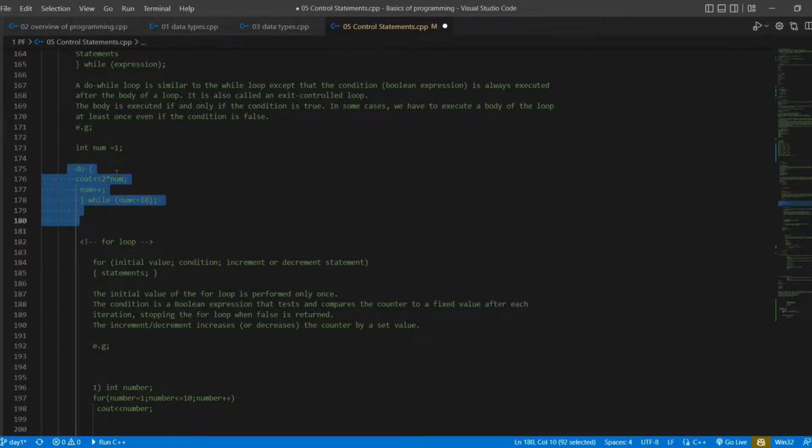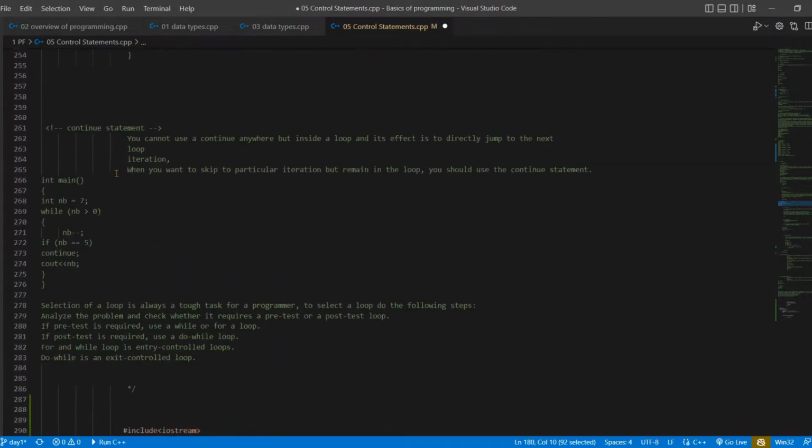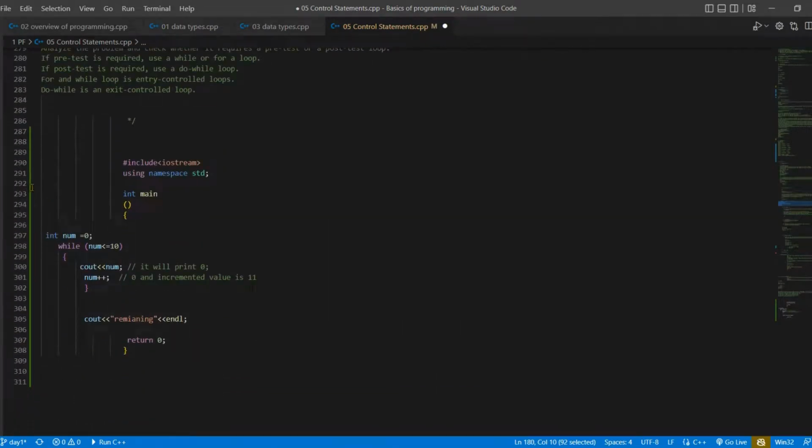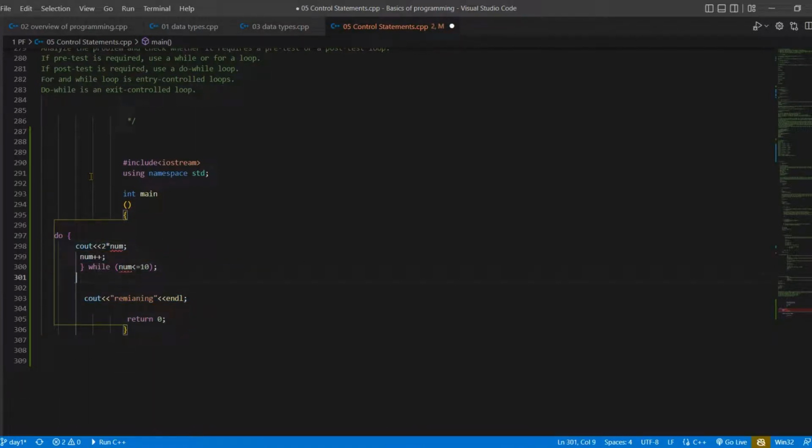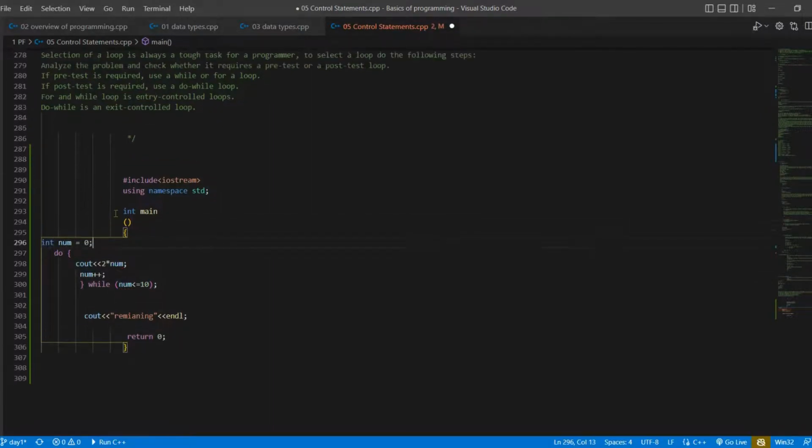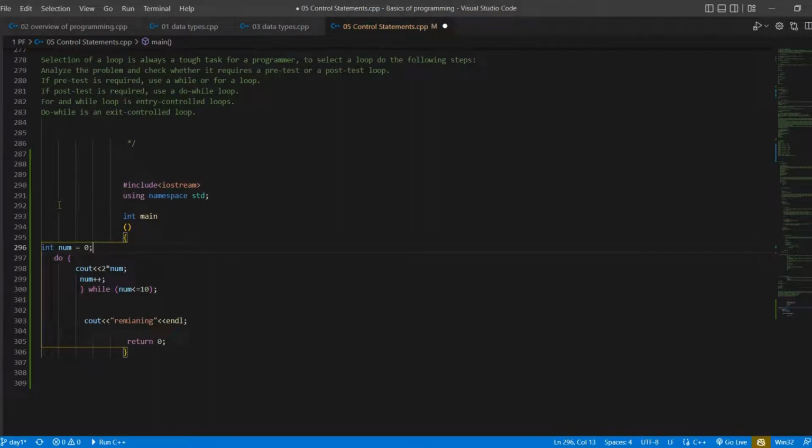Let me copy it from here, and now I am going to give you an example of the do while loop. Okay, so this is actually the case of the do while loop.